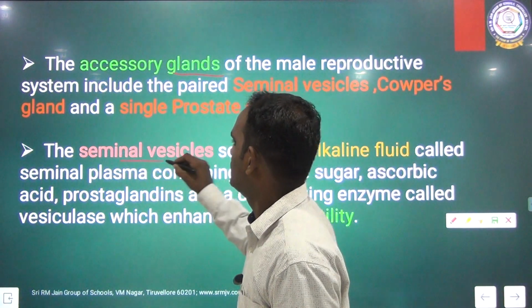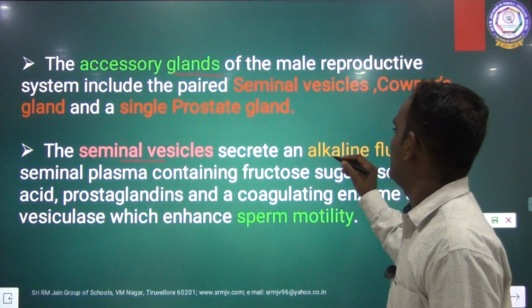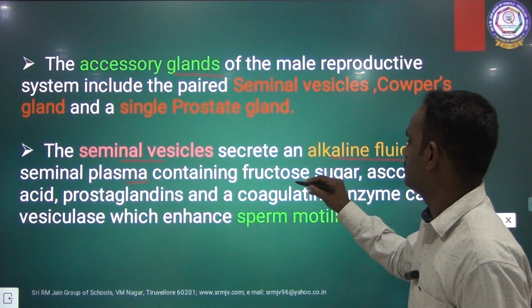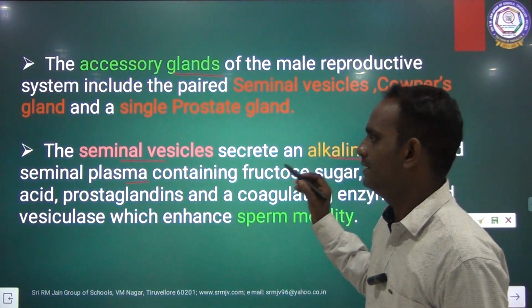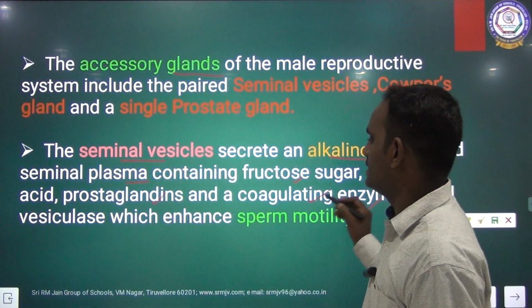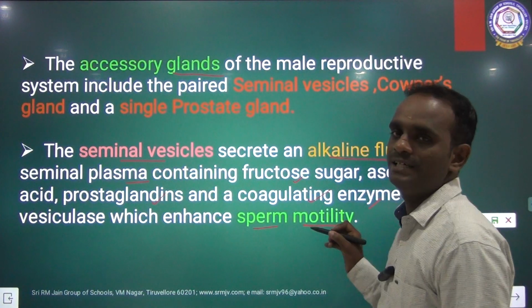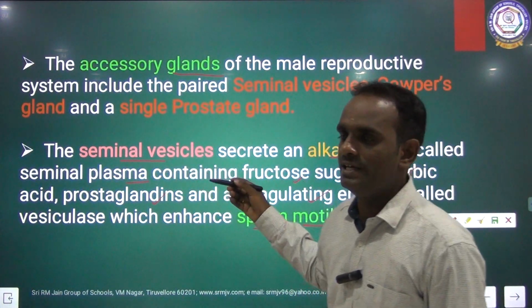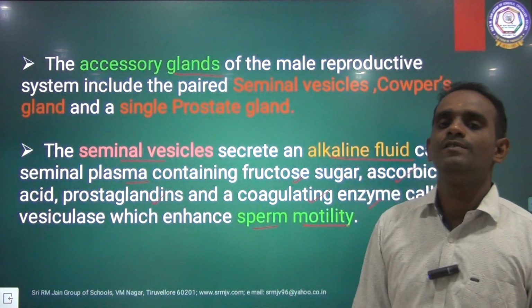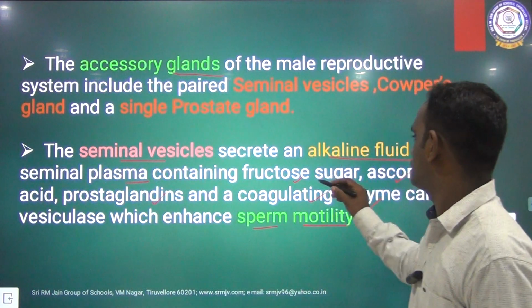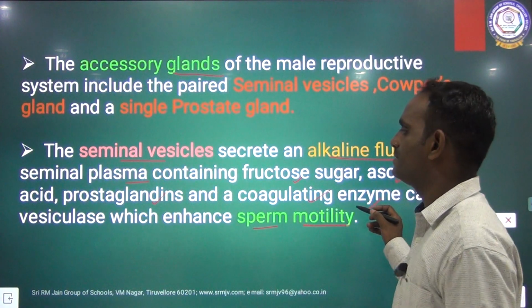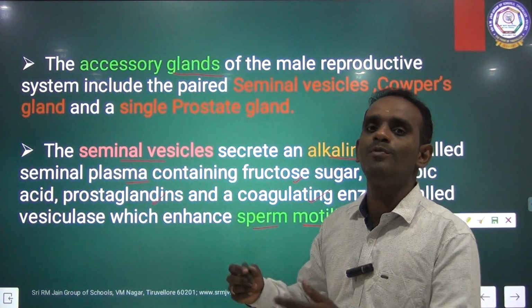The seminal vesicle secretes an alkaline fluid called seminal plasma containing fructose, ascorbic acid, prostaglandins and coagulating enzymes, which enhance the sperm motility.